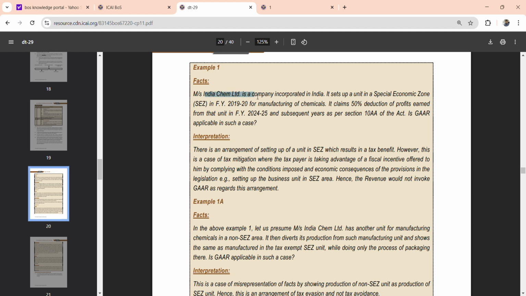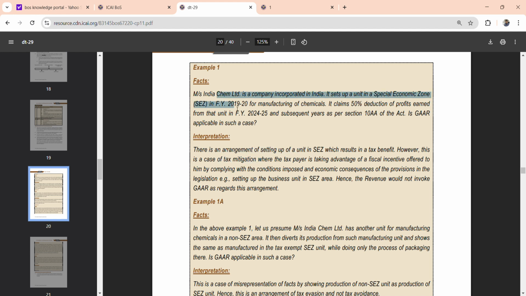So Mrs. India Chem is a company incorporated in India. It sets up a unit in SEZ in financial year 2023-24 for manufacture of chemicals. It claims 50% additional profits earned from the unit in 2025 and subsequent years as per section 10A of the Act. Is GAAR applicable in such a case? In this case, the arrangement is setting up of a unit in SEZ, so it will give a tax benefit, and this is a case of tax mitigation.